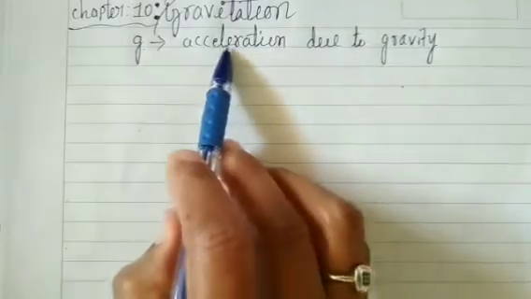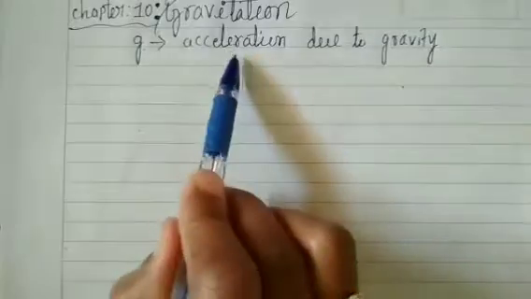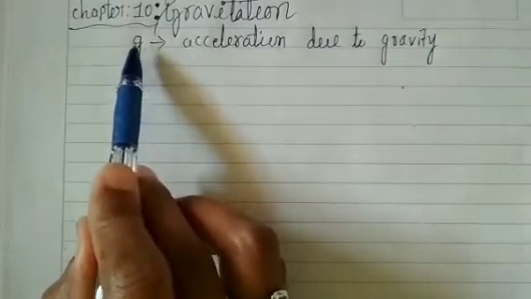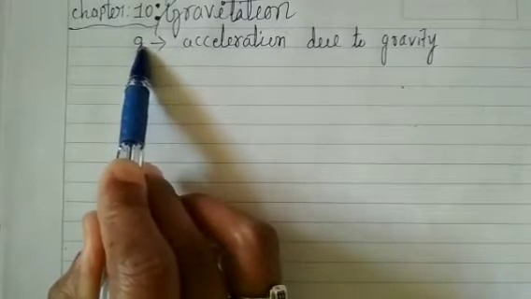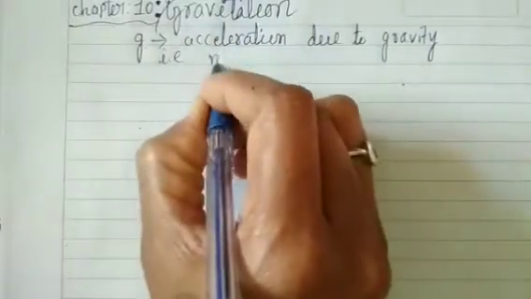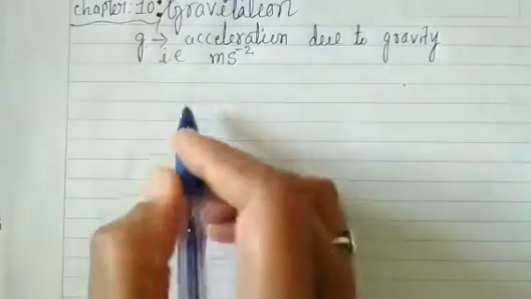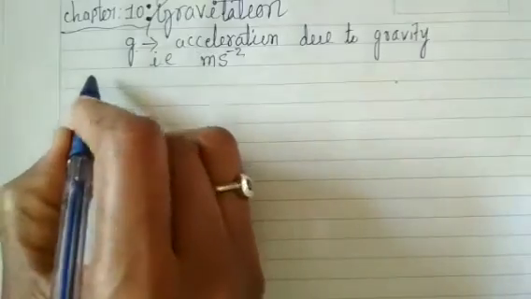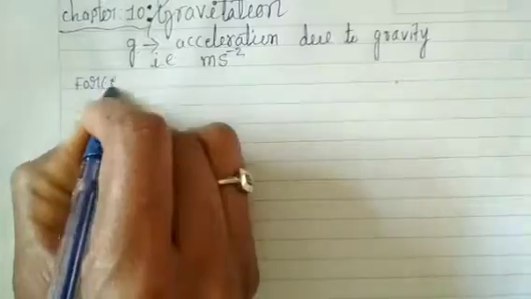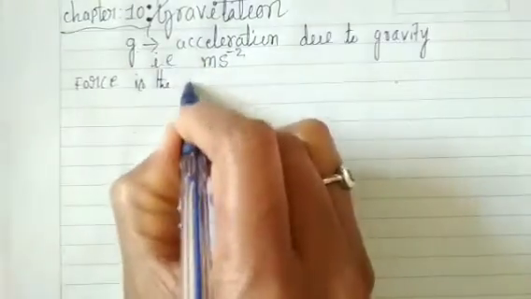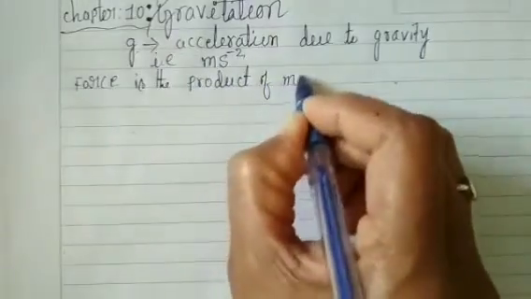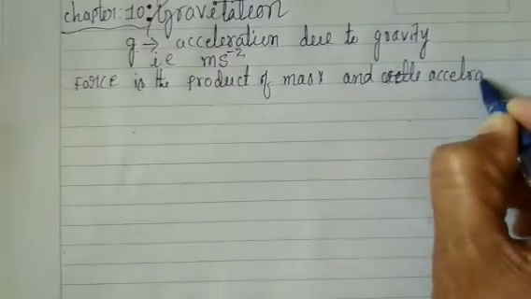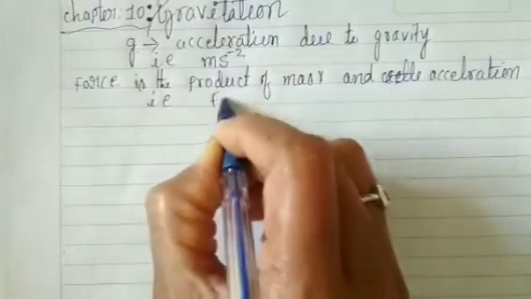Dear students, we know that from the second law of motion, force is the product of mass and acceleration. That is, F is equal to ma.